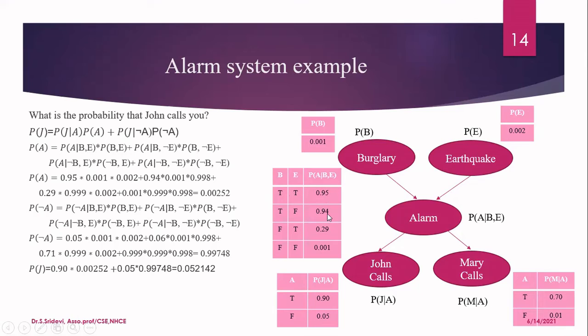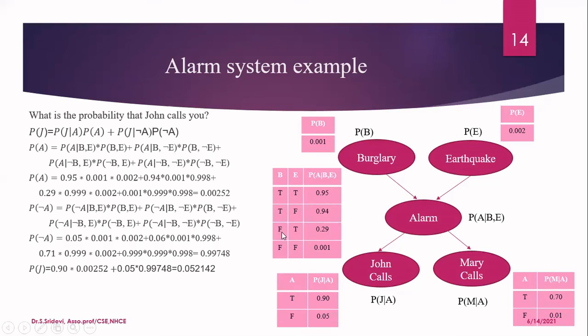And what is the second row in this table? It says that burglary is true, earthquake is false. So what is the probability that you have to consider now? So probability of alarm given burglary, comma, not E. That means that earthquake is false. This is again conditional probability. So multiply by probability of, what is this? Burglary, comma, not earthquake. So this is corresponding to the second row.